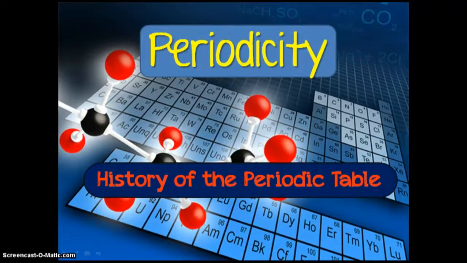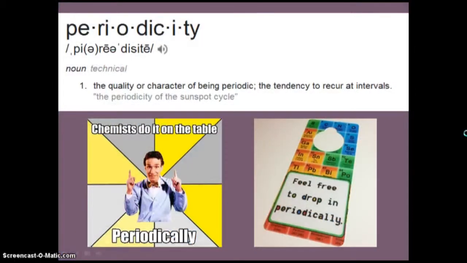It's me, Mr. V. Today we're going to be learning about the history of the periodic table as we start this unit on periodicity. So what is periodicity? Periodicity is a quality or character of being periodic, the tendency to recur at intervals. Basically, it happens in a pattern consistently over and over again.